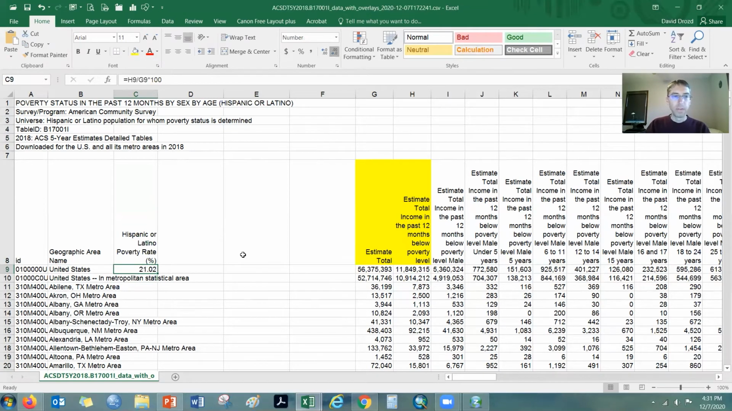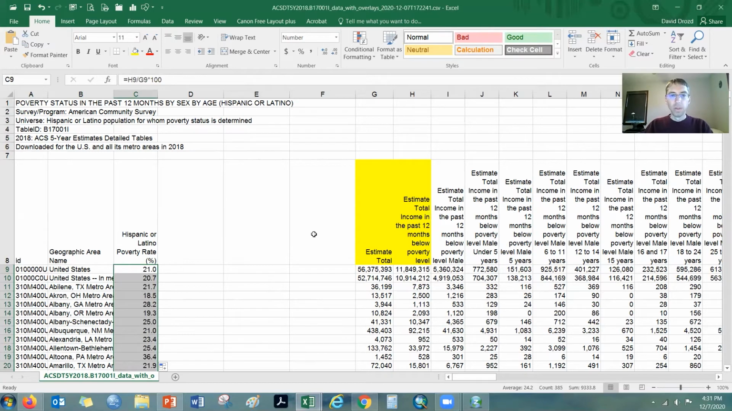But we are right at 21% of the Hispanic Latino population nationwide was in poverty in this latest 5-year time frame ending in 2018. If we double click that right corner of the cell, it's going to copy that formula down to all of the other metro areas, makes it nice and easy.